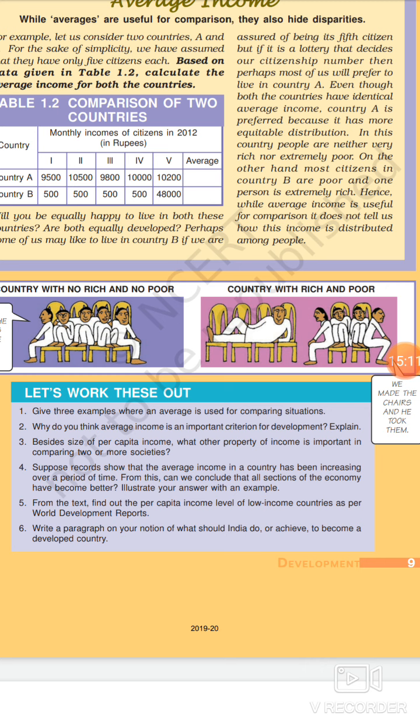Next question, question number 3. Besides size of per capita income, what other property of income is important in comparing two or more societies?